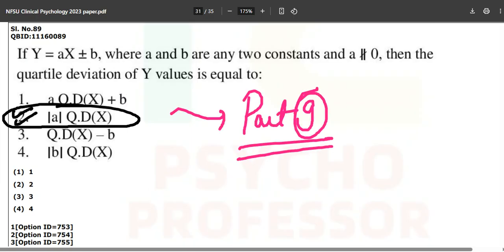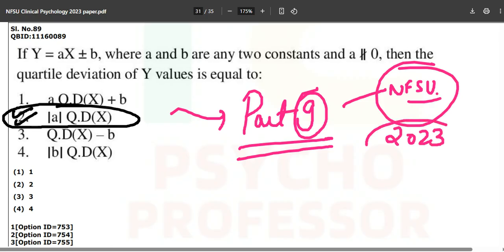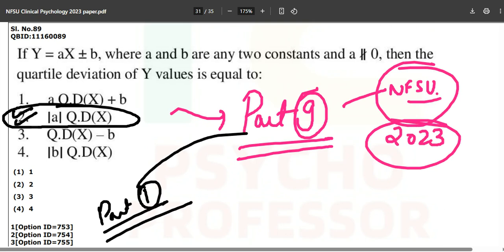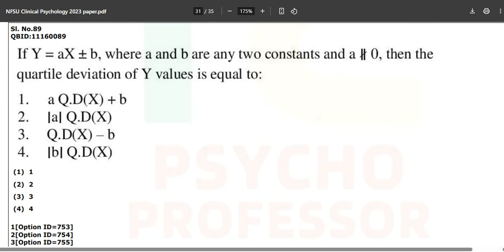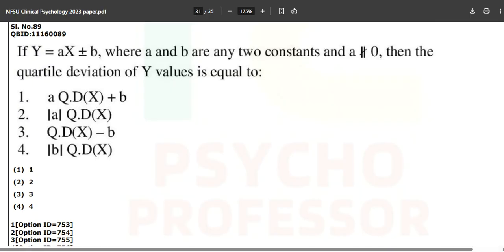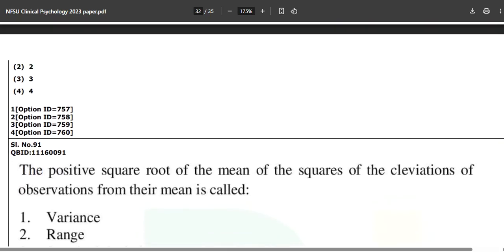That is going to be the last part of your NFSU MPhil Clinical Psychology paper of 2023. Wish you all the very best for the upcoming examination. Part 10 will be finished by tomorrow, so you have time to revise. If you have not watched part 1 to part 9, you are missing a lot, which will impact your results in the upcoming exam as well. So don't miss, take your time, revise from part 1 to part 9, take all the books which have been mentioned, and read from there. As you can see, questions are directly coming from there only, and you don't need to worry, just keep an open mind, and yes, please take your common sense along with you in the exam hall, because you will find questions like these where you have to apply common sense.